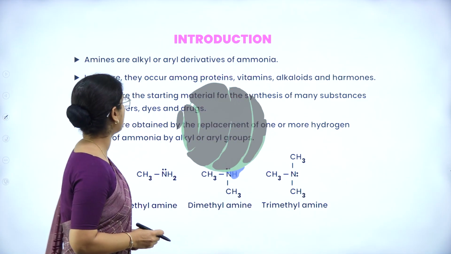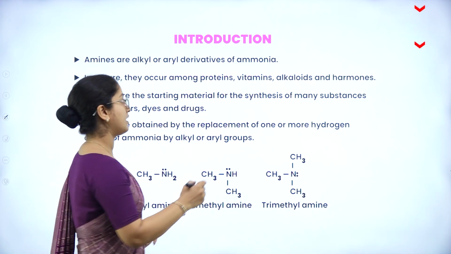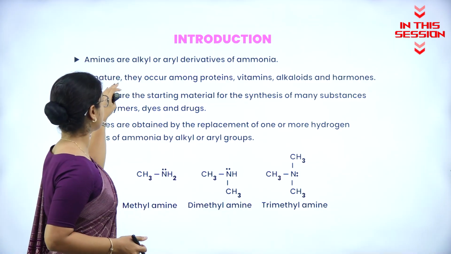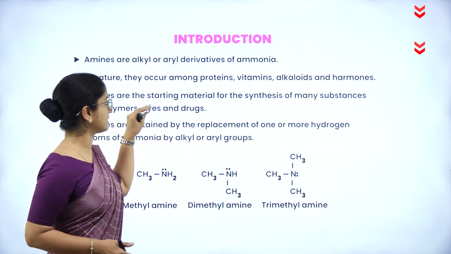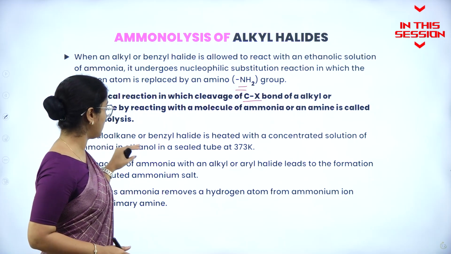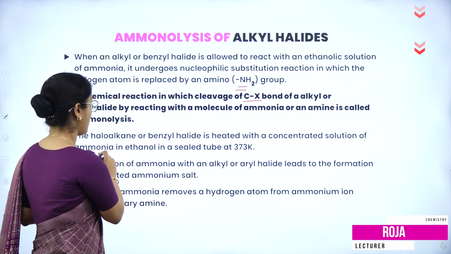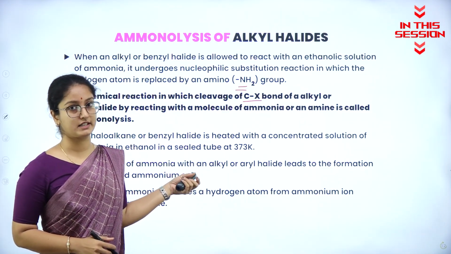So amines are alkyl or aryl derivatives of ammonia, and ammonia has a formula NH3. Amines are alkyl or aryl derivatives of ammonia. In nature, they occur among proteins, vitamins, alkaloids and hormones. So the haloalkane or benzyl halide is heated with a concentrated solution of ammonia in ethanol in a sealed tube at 373 Kelvin.